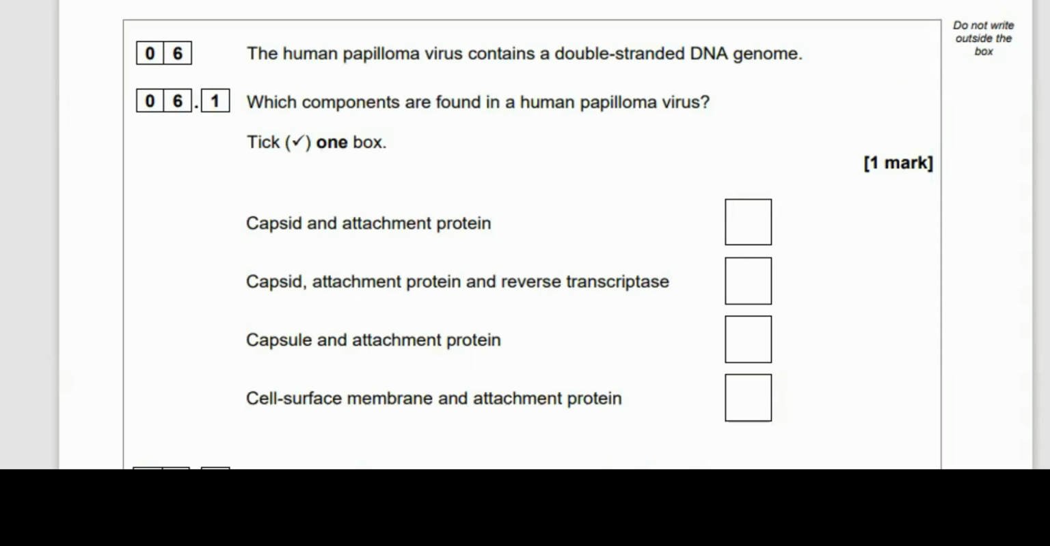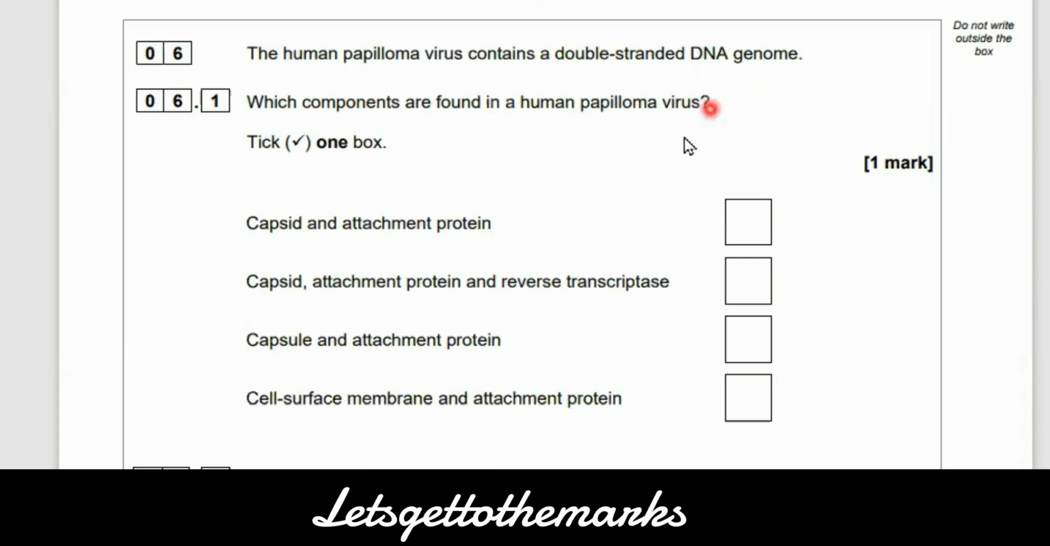Okay, question 6. The human papilloma virus contains a double-stranded DNA genome. Which components are found in the human papilloma virus? So all of this is waffle to try and throw you off. It's simply them asking, what do you find in a virus? What does a normal virus contain? Only tick one box. So we've got, does it have a capsid and attachment protein? A capsid and reverse transcriptase, you know, that enzyme that helps them make DNA from RNA. Does it have a capsule and an attachment protein? Does it have a cell surface membrane and attachment protein? So what we need to think about here is which of these ones is actually correct.